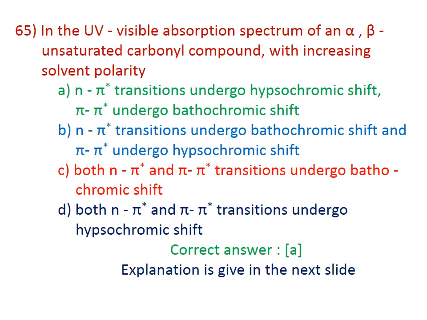Question number 65. In the UV visible absorption spectrum of an alpha beta unsaturated carbonyl compound with increasing solvent polarity, A, n to pi star transition undergoes hypsochromic shift and pi to pi star transition undergoes bathochromic shift. The correct answer is A. n to pi star transition undergoes hypsochromic shift and pi to pi star transition undergoes bathochromic shift.